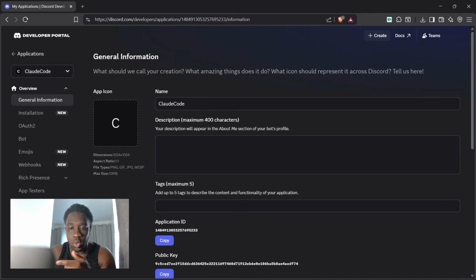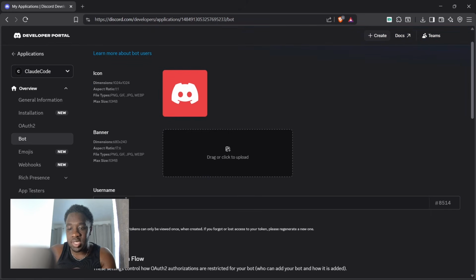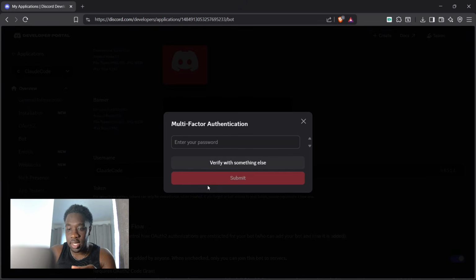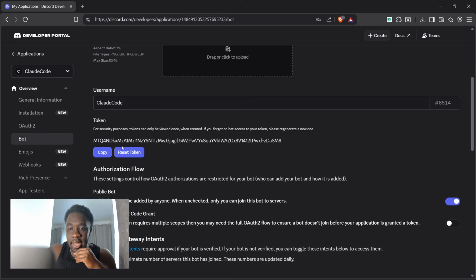Now, once you're in here, you want to come over to the left-hand side. You see where it says bot, and you're just going to click that. And then you're going to put a username for this bot. Obviously, I've kept it as Claude Code. And then similarly to the Telegram one, you're going to get a token as well. So over here, it says token. You're going to click reset token. Going to go yes, do it. And you're going to enter your password. Just going to do some two-step verification thing. Enter your password, and then just click submit, and then it's going to give you a token that you're going to copy and just save for now, similar to the Telegram step. So we're going to go copy and just keep that there for now. We're going to run a command later for it to obviously link the bot up to Claude Code.